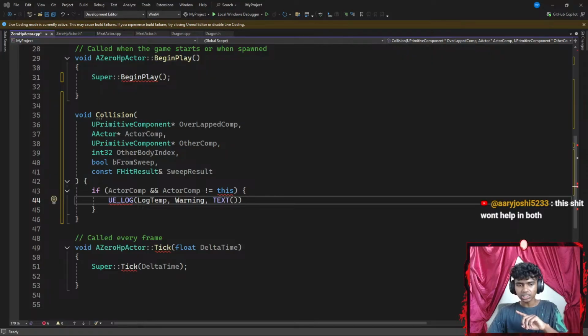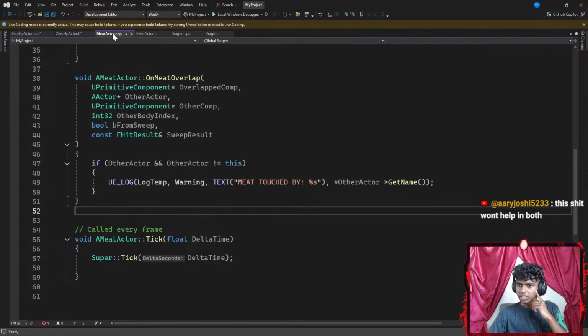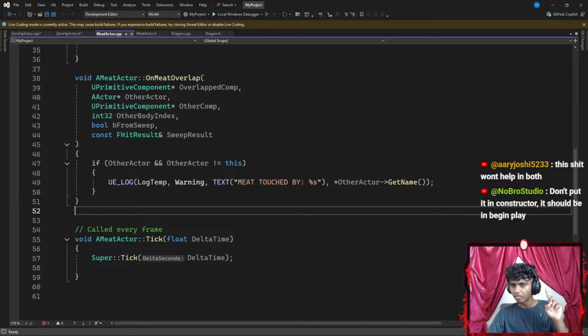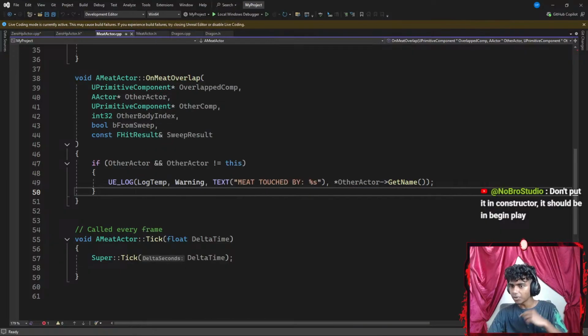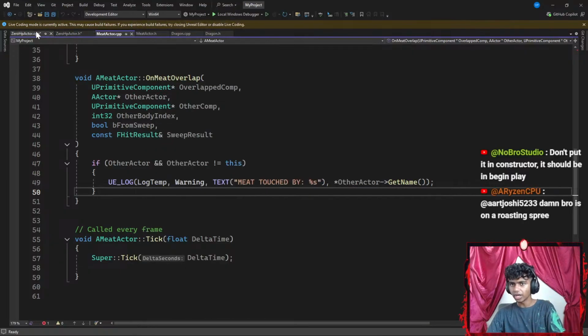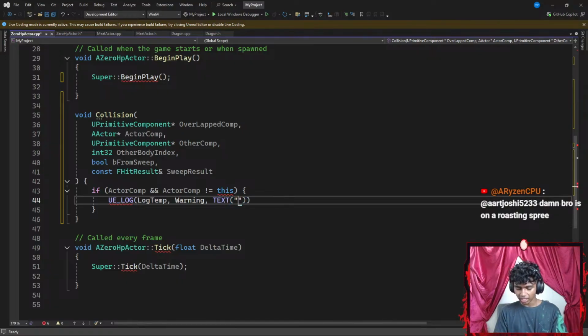Now, once I'm done with text. Okay, here's the thing. Did I mess something up in this line? I added a pair of curly braces. I added an if statement. I added a pair of curly braces. UE log, okay, let's go ahead and say something like collided. I'm not going to be adding a huge text. I'll just say something like collided. There we go.